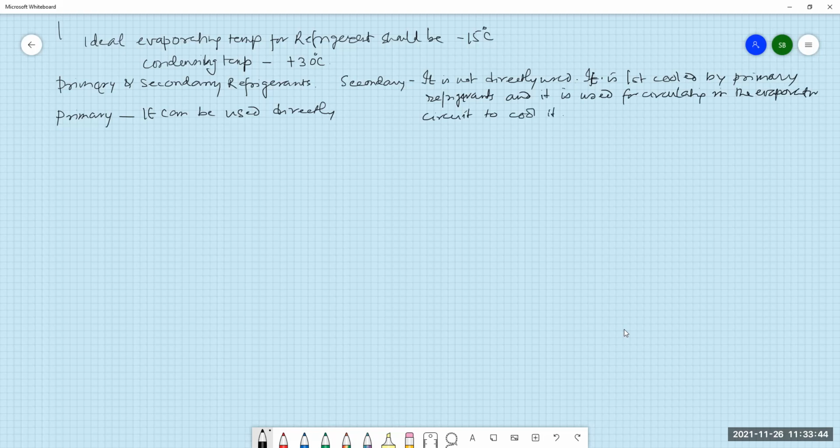Which are primary and which are secondary, we'll try to understand, but mainly brine water, salt water, is used as a secondary refrigerant. Let us go to the other classifications.